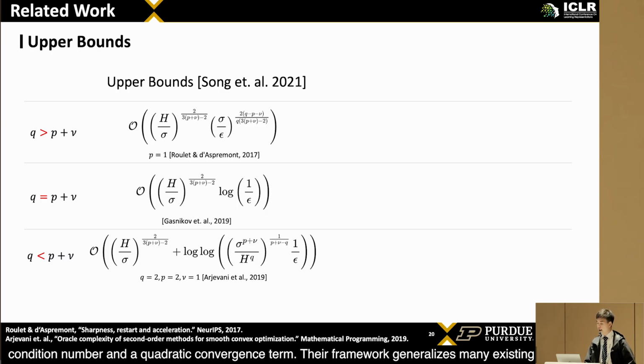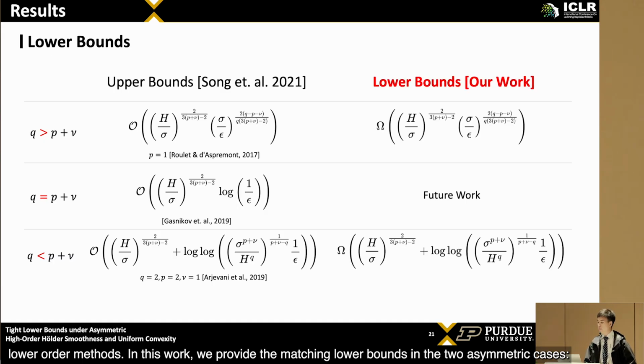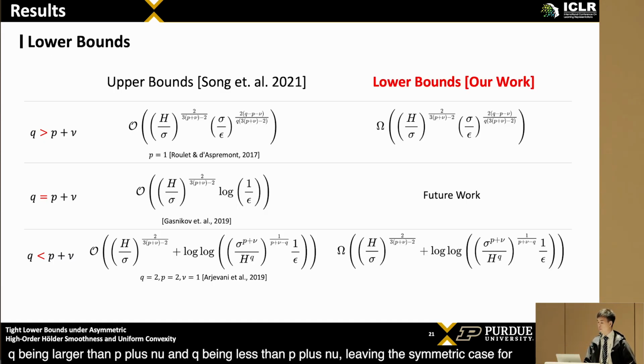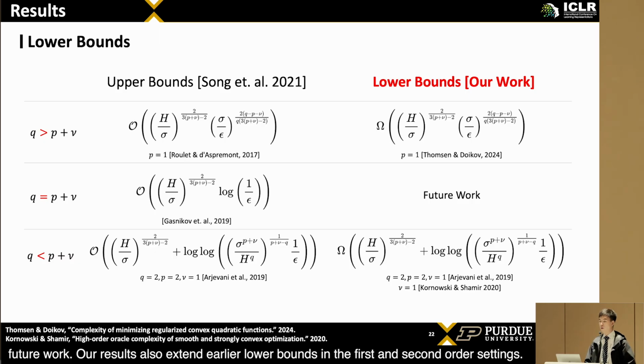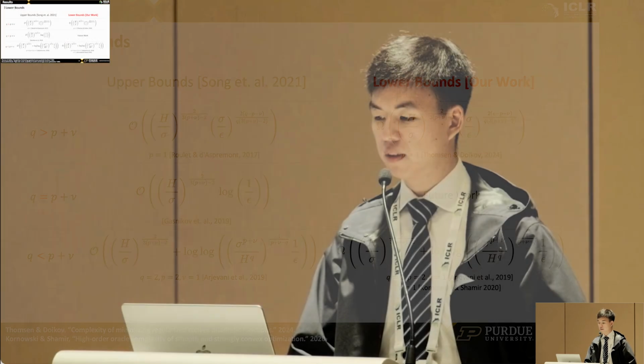Their framework generalizes many existing low-order methods. In this work, we provide the matching lower bounds in the two asymmetric cases, Q being larger than P plus nu and Q being less than P plus nu, leaving the symmetric case for future work. Our results also extend earlier lower bounds in the first and second order settings.